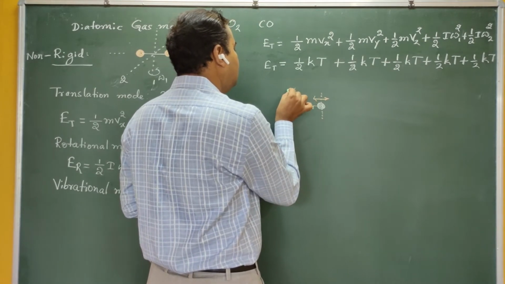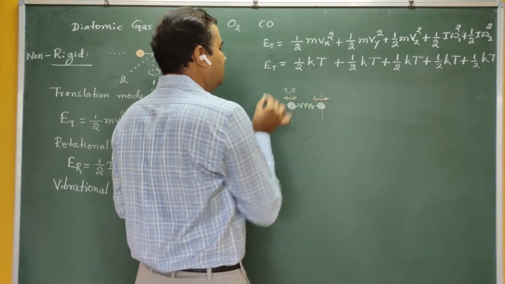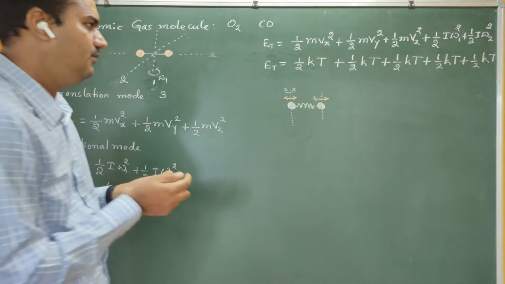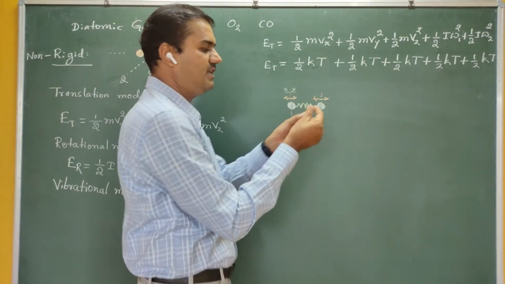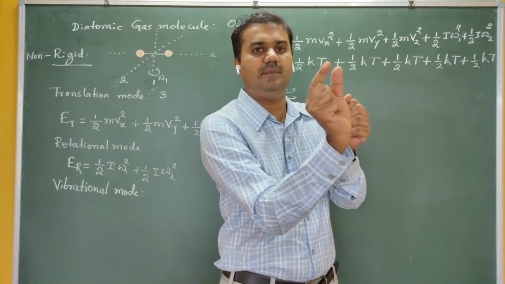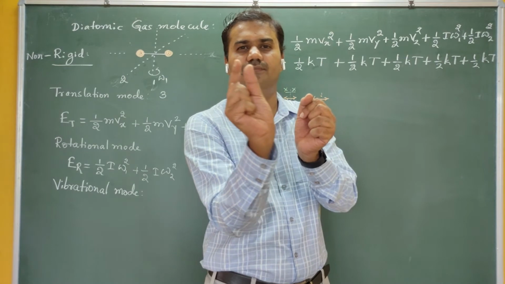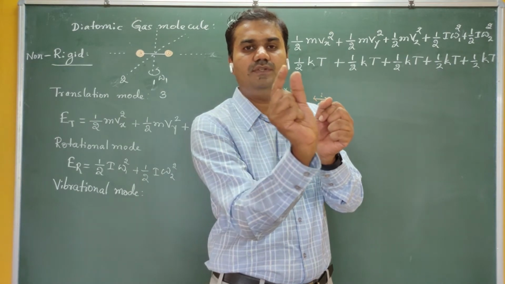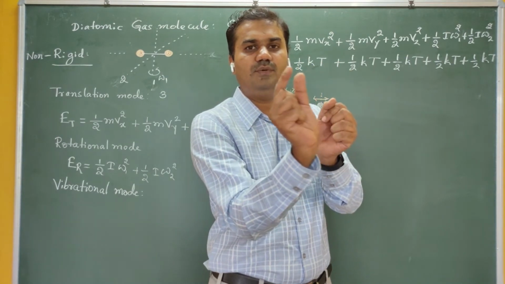But when it starts vibrating, the molecule can move along the x direction. It can cover a distance x from the mean position, which is the maximum displacement. So the molecule can go up to some 5 centimeter, come back to 0, and again go 1, 2, 3, 4, 5, then 5, 4, 3, 2, 1, 0, like this.